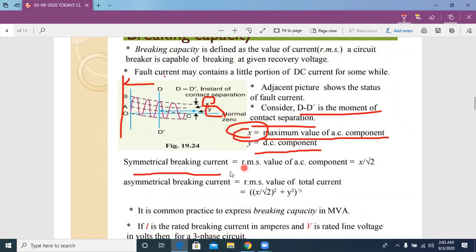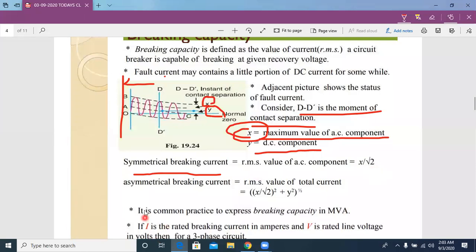So that's why we write that the symmetrical breaking current in terms of RMS is equal to x divided by root 2, where x is the maximum value of AC current. We need RMS, that's why we put root 2 in the denominator.